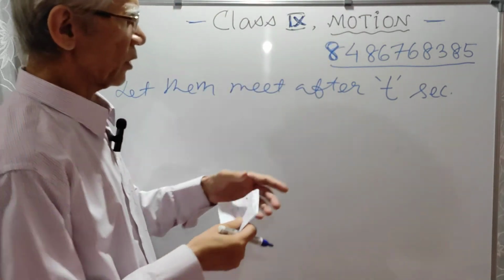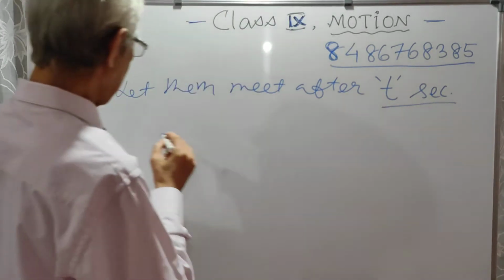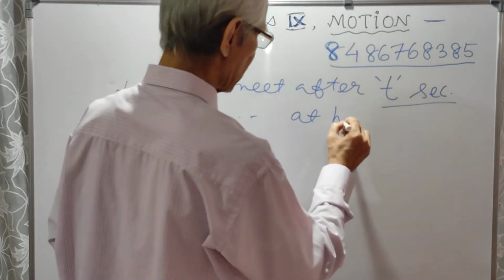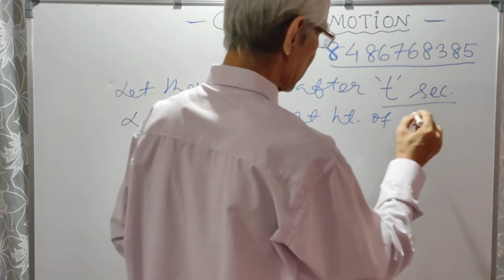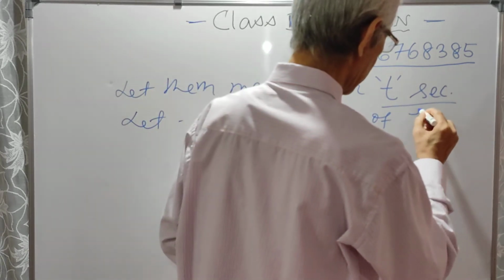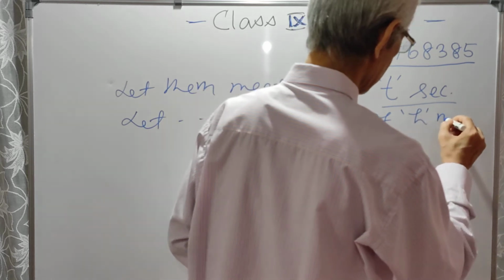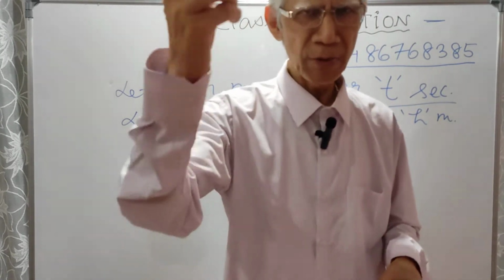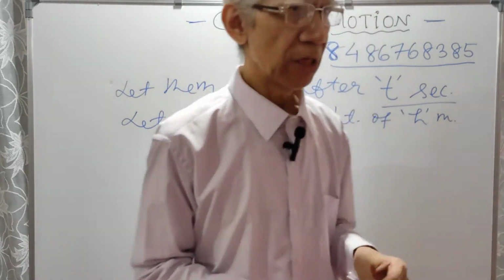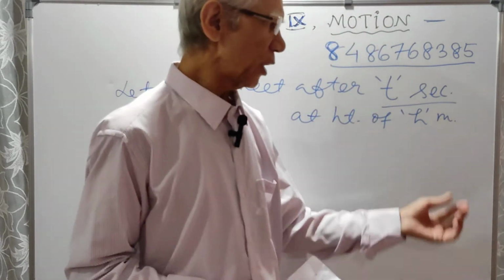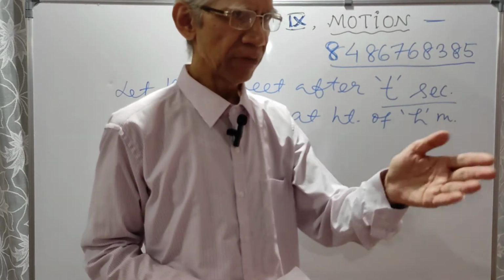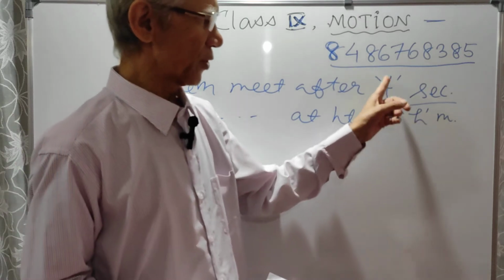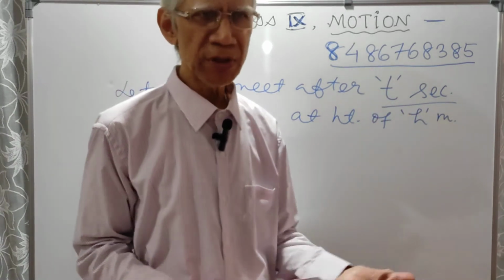Let them meet at a height of h meters from the ground. When you say height, it is always from the ground. So h meters above the ground they meet, and after t seconds. Now there are two variables, so we can form two equations and solve.